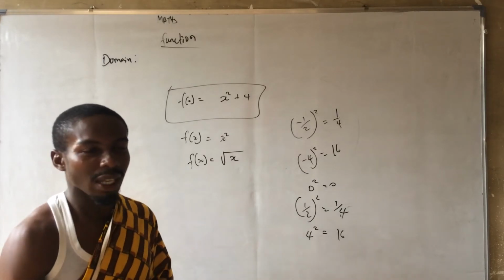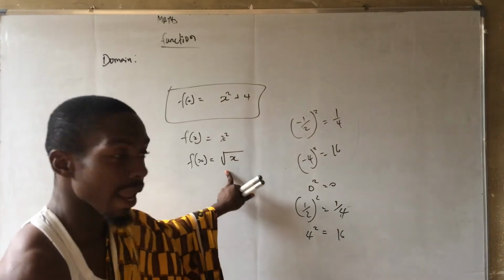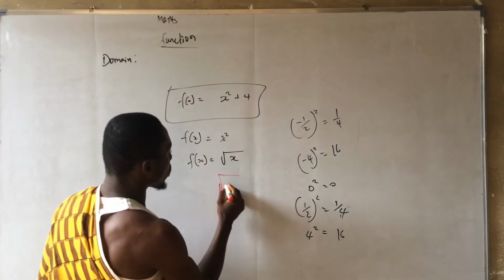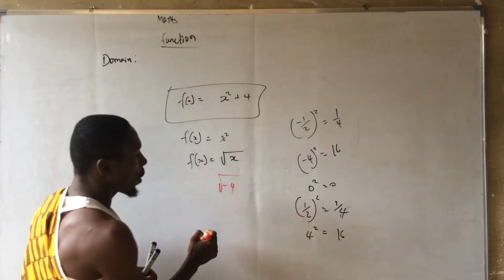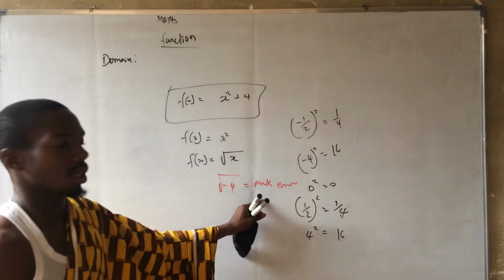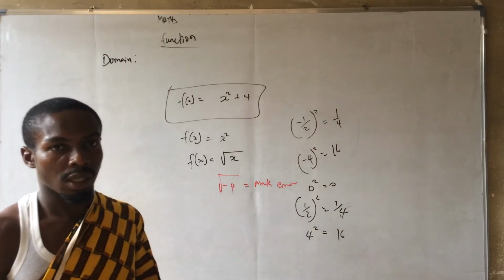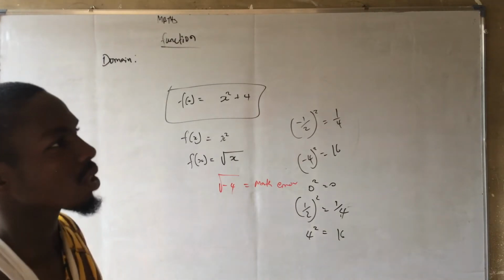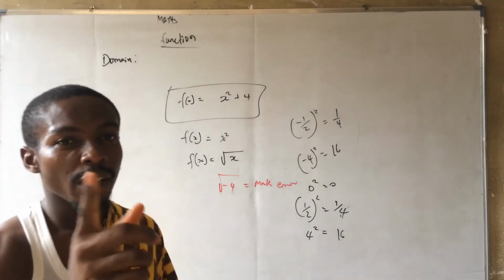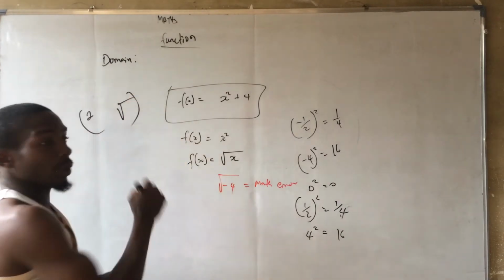Why? Because negative real numbers don't have a say on this root operation. Whenever you take the square root of a negative number, let's say negative 4, you're going to have a math error, because the square root operation doesn't work on negative numbers. Do you understand that? Now you might ask yourself, why is it that the root operation does not work on negative numbers? Do you know that the square root operation and the square operation are twins?